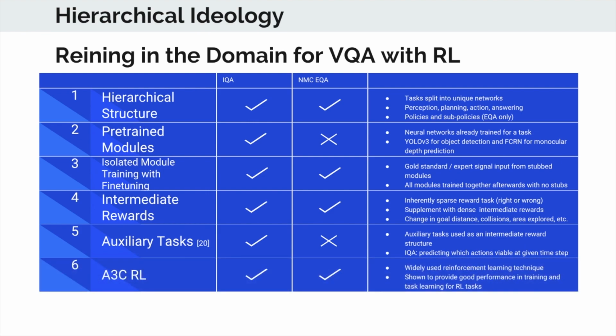Then we have the reinforcement learning technique used by both models. This is A3C, a common reinforcement learning technique that provides faster RL as well as more accurate results in general.